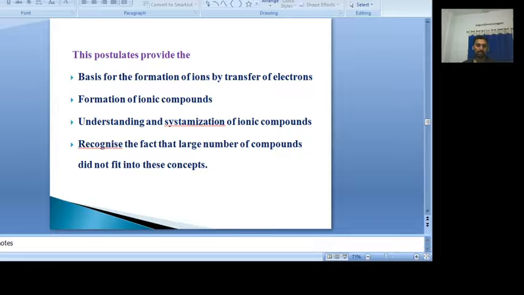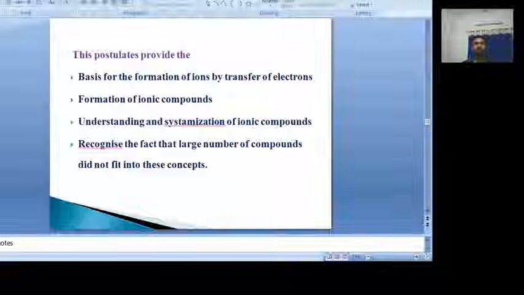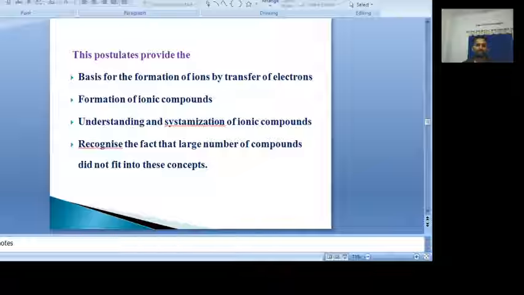This is the important information provided by the Kossel approach: how the ions are formed, how the transfer of electrons takes place, how the ionic compounds are formed, how the systemization of ionic compounds takes place, and whether it is applicable for all the compounds or not. That we can clearly understand from this Kossel approach of chemical bonding.